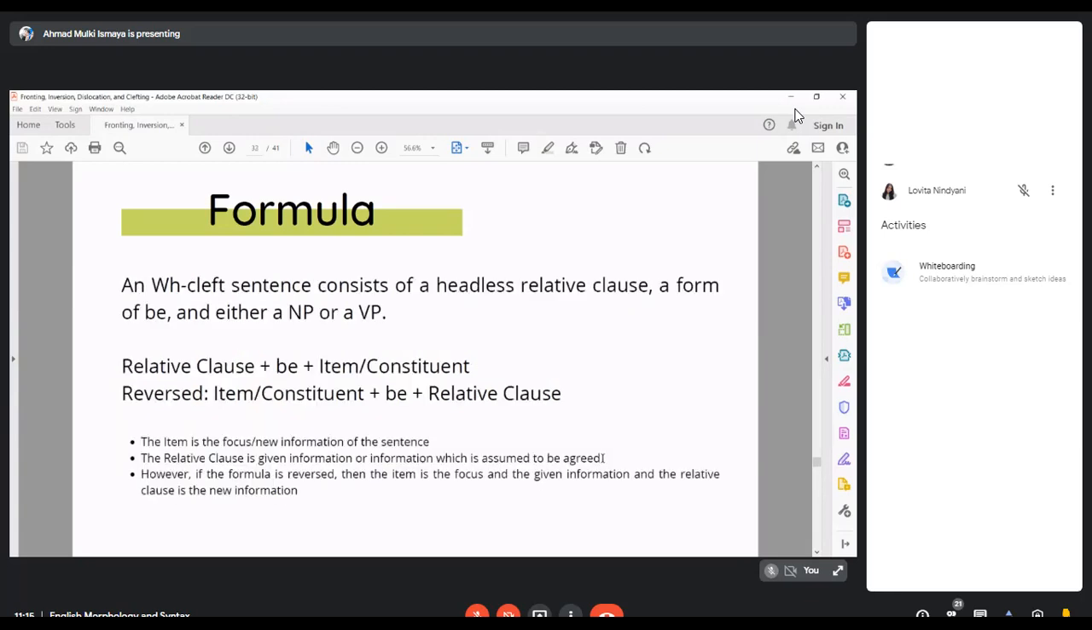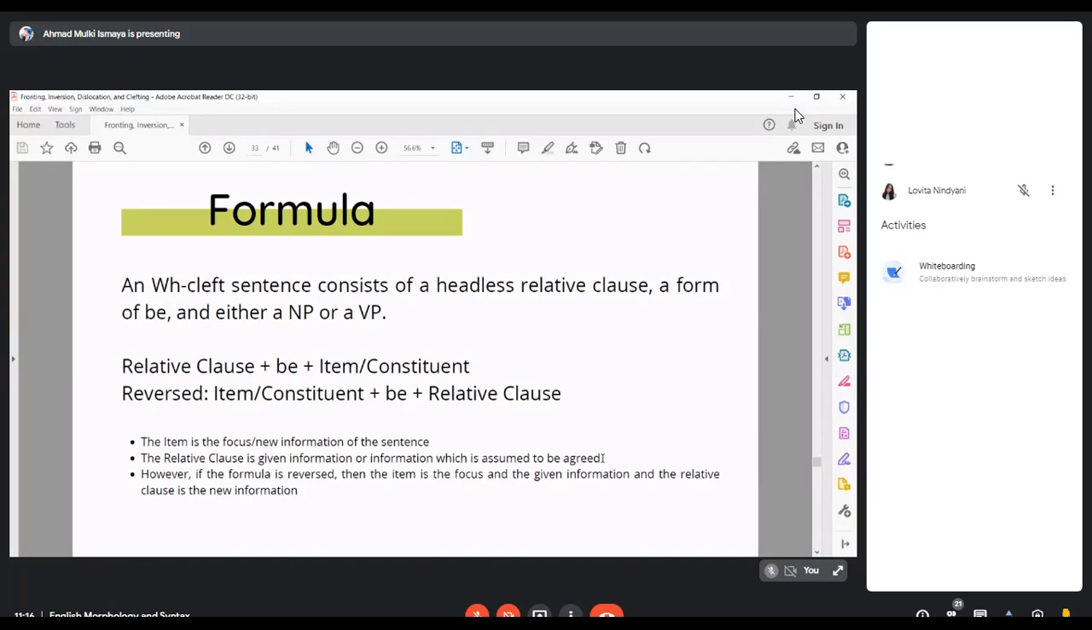So another type is the WH cleft. The WH cleft sentence consists of a headless relative clause, a form of be, and either a noun phrase or a verbal phrase. So the formula is relative clause plus be plus item or constituent. And there is also a reverse form for the formula, which is item or constituent plus be plus relative clause.